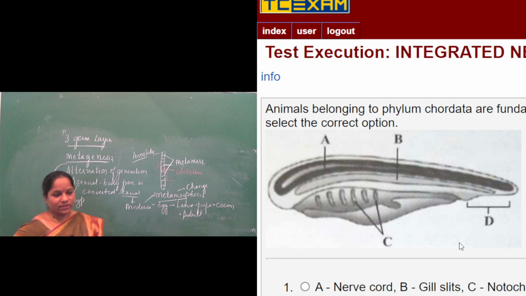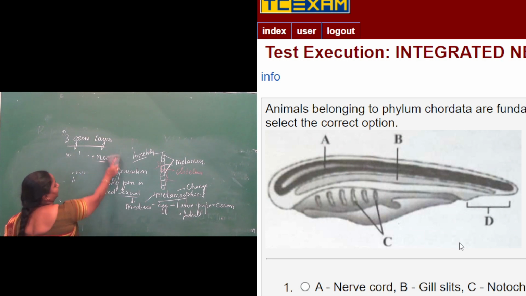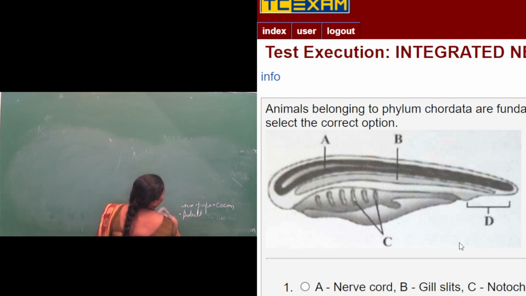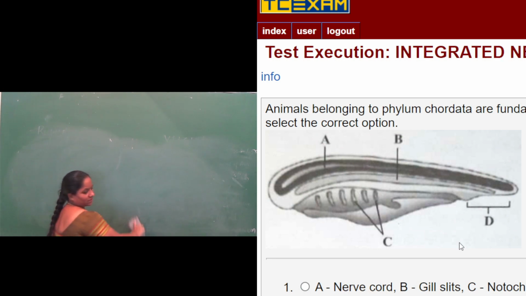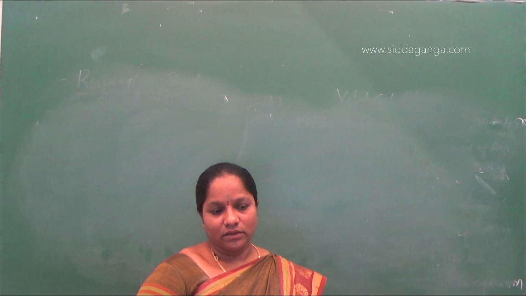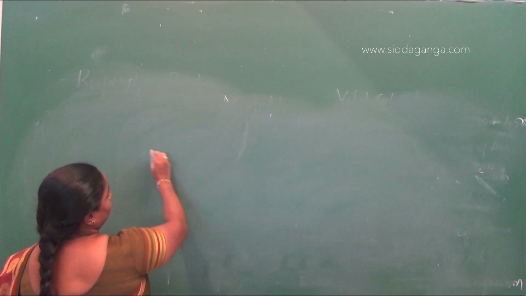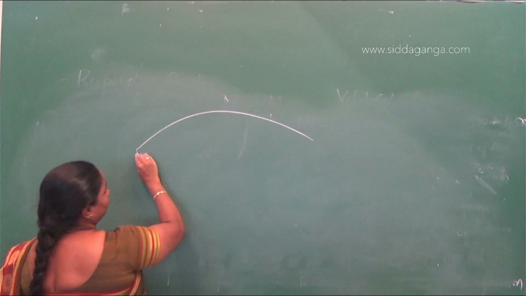Okay. Next, there is a diagram given here. The diagram shows the unique characteristics of chordata.